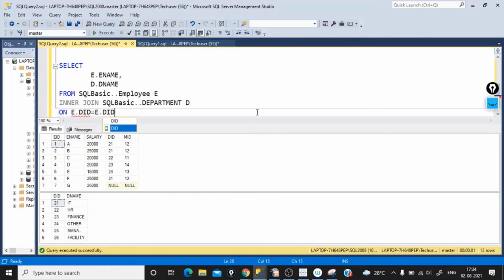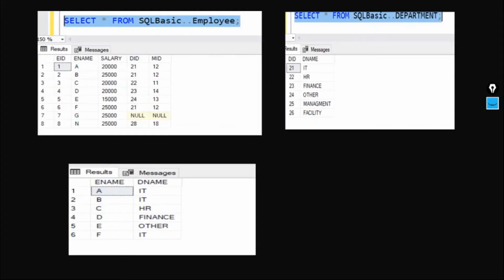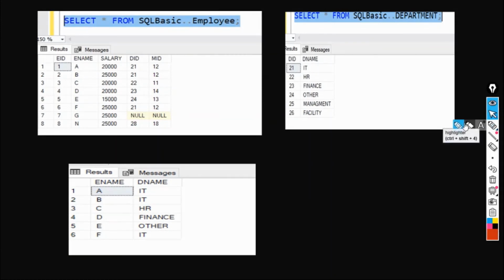What exactly this inner join does and what is the output, we will now understand. When we understand with an example, it will be easy for us to recollect. So I'll just run this query, and this is the output I have got. I just pasted the same output over here so that it will be easier for us to compare and then understand this concept. Now, what did we do? We did the inner join between these two tables, employee and department table.